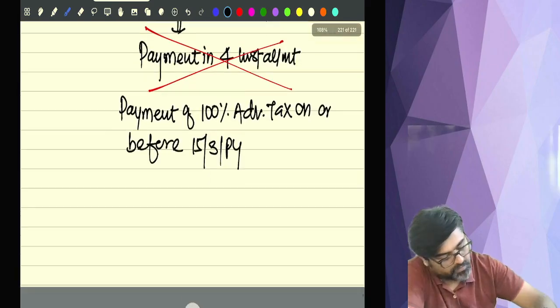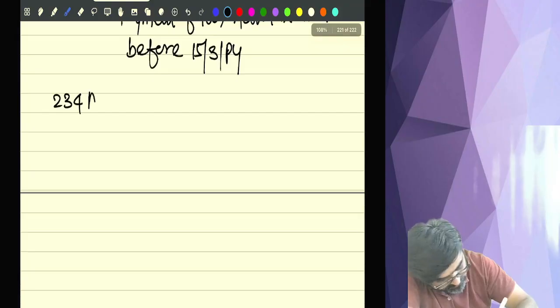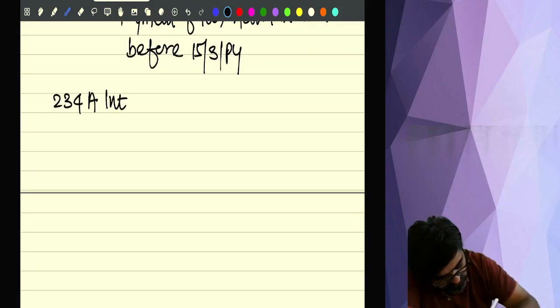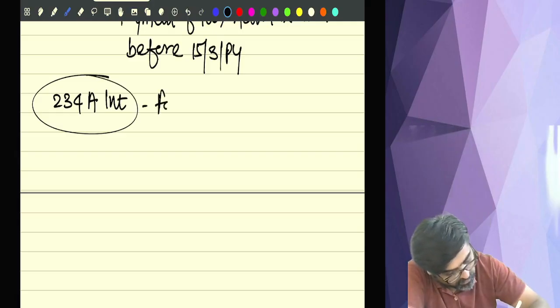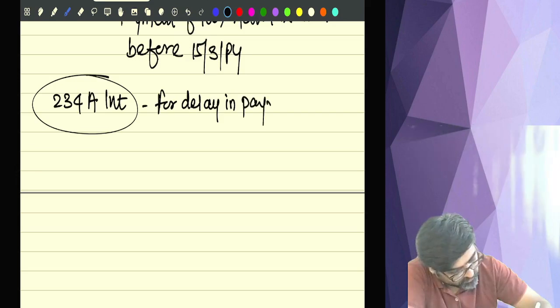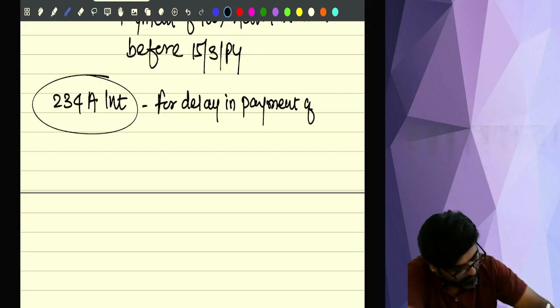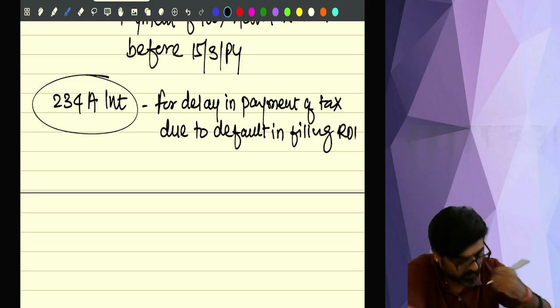Okay. Now, one simple thing. There is a 234A interest. Sometimes you have to pay interest under section 234A, which is for delay in payment of tax due to default in filing ROI.